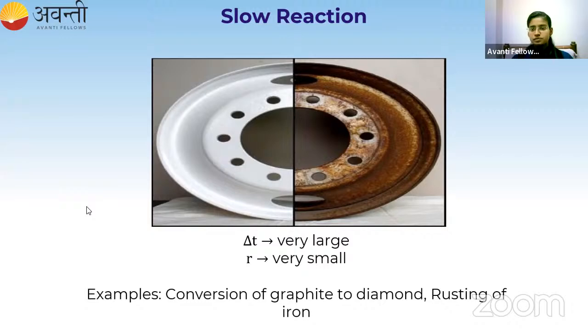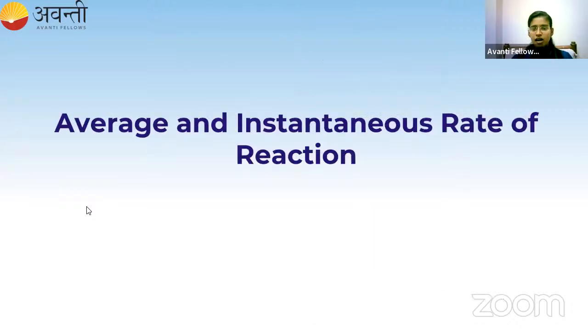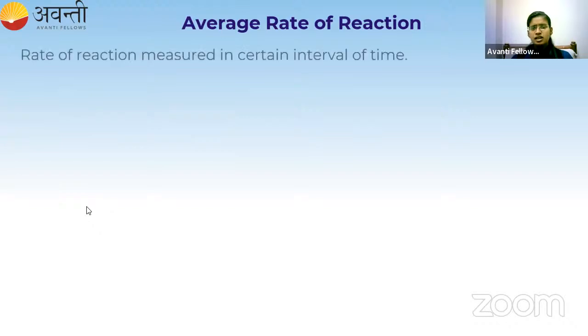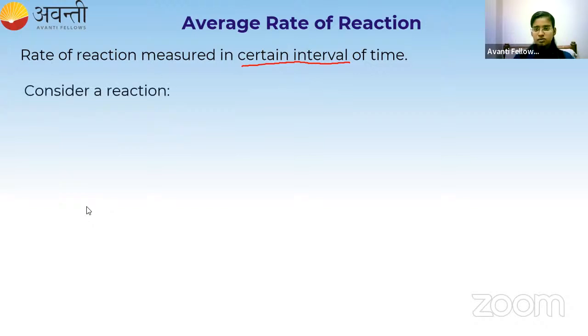Okay, the next topic is the average rate of the reaction and the instantaneous rate of the reaction. Let us first discuss the average rate. What is average rate? The rate of reaction measured in a certain interval of time. The rate of the reaction measured in some interval of time is called the average rate. Let us consider a reaction where R is giving P.